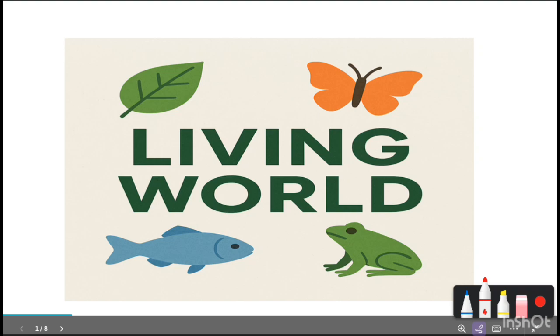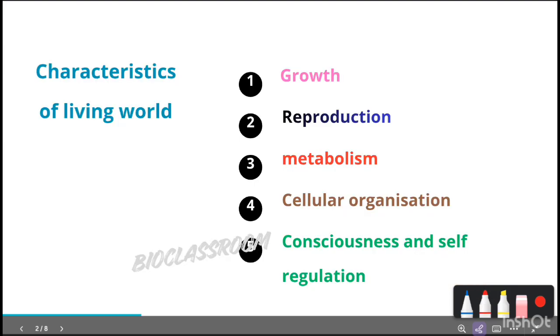Today we are starting class 11 biology with chapter 1, The Living World. In this lesson, we will explore what makes an organism alive, from growth and metabolism to consciousness and unique characteristics that separate living things from non-living things. So moving on to the chapter, first we can see what are the characteristics of the living world. So how can we say that something is living or not?